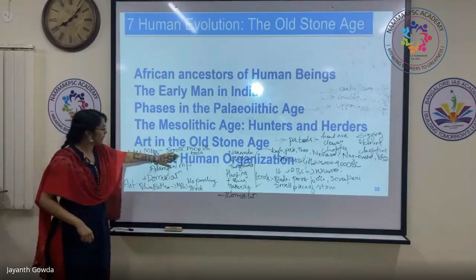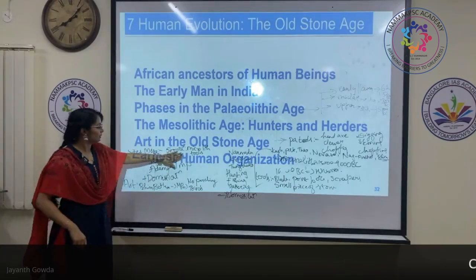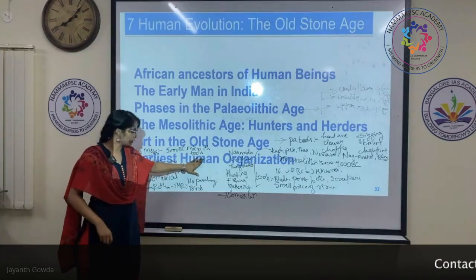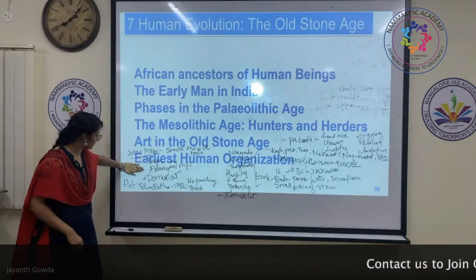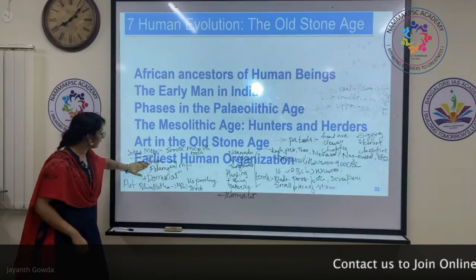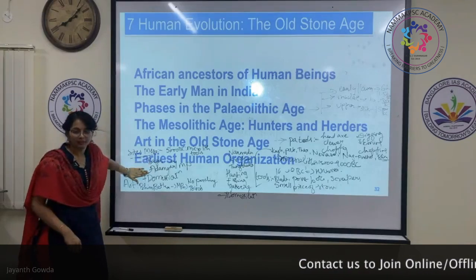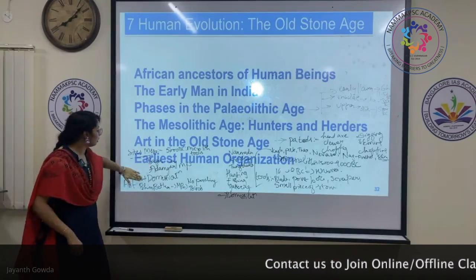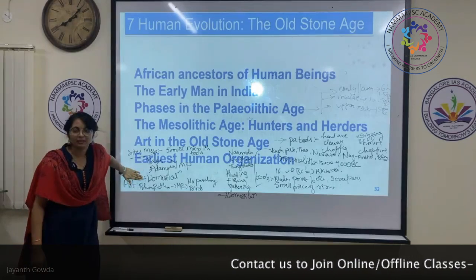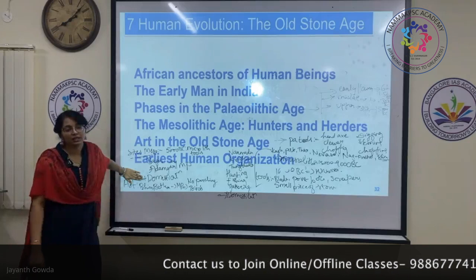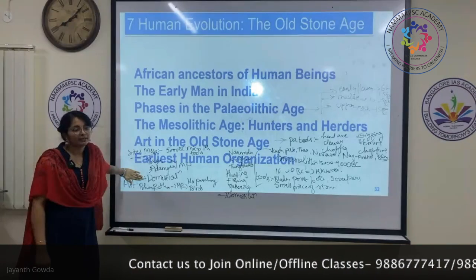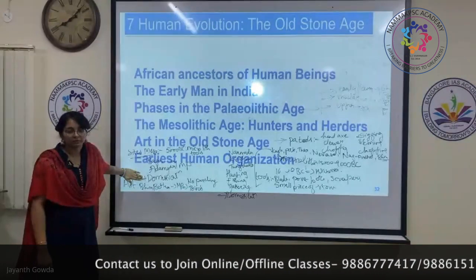So in and around 5000 BC, we get the microlith tools in and around the sites, and those Mesolithic places are Bagor in Rajasthan and Adamgarh of Madhya Pradesh. And we also see the domestication of animals in the Mesolithic period. One particular change from Paleolithic to Mesolithic is domestication.